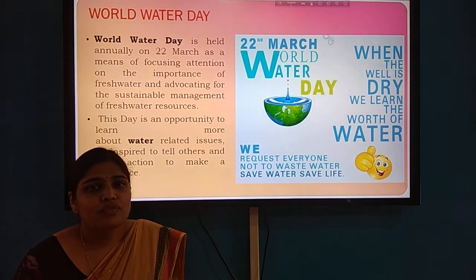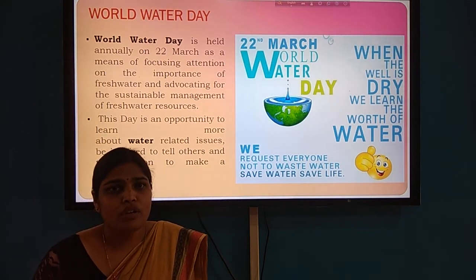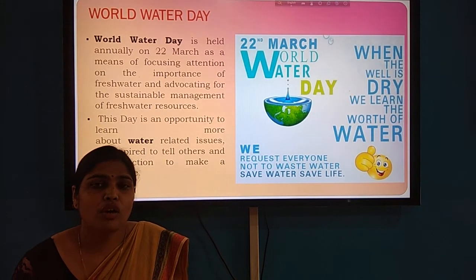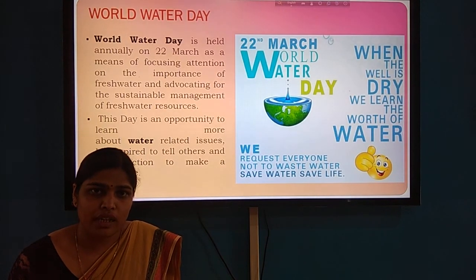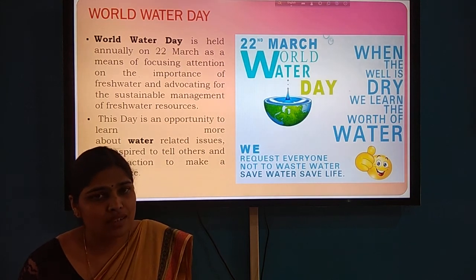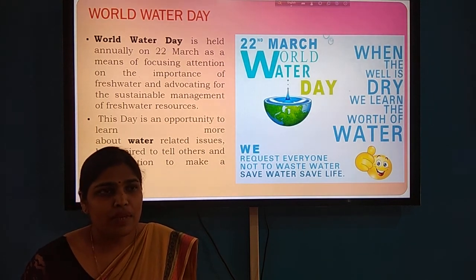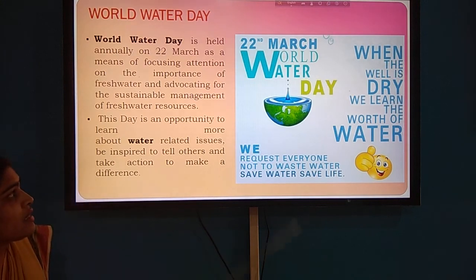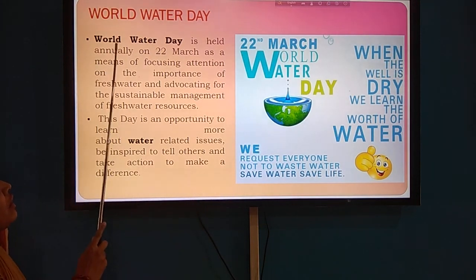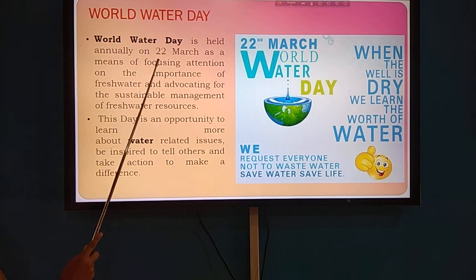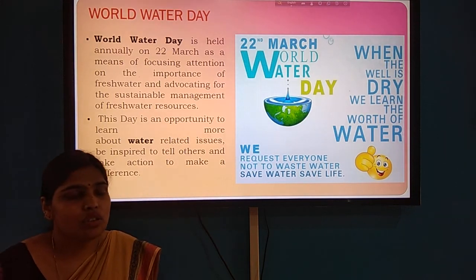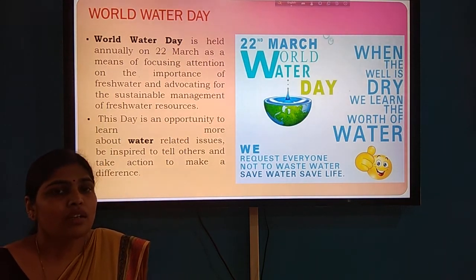So for making people aware to conserve water, of the importance of water in their life, and also how to conserve it and how to manage it, we celebrate World Water Day, which is on the 22nd of March. This is basically for conserving water, to make people aware, focusing attention on the conservation of water.